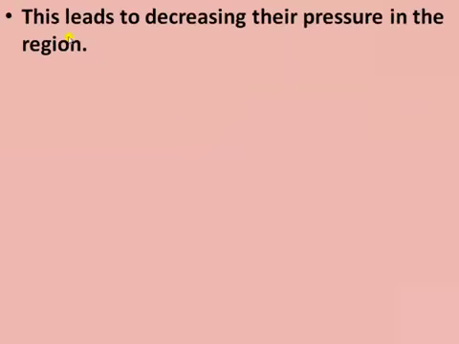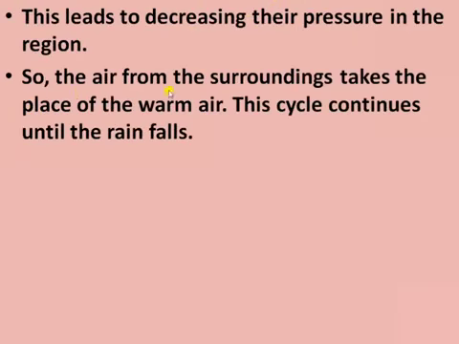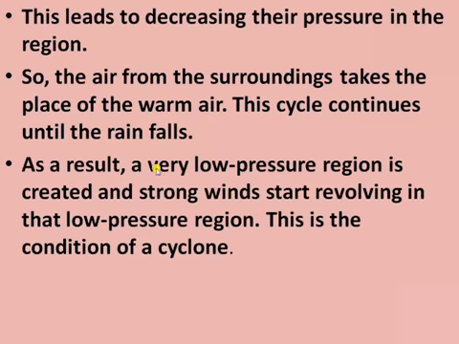This leads to decreasing pressure in the region. So the air from the surroundings takes the place of the warmer air, and this cycle continues until the rain falls. As a result, very low pressure is created, and strong winds start revolving in the low pressure region.